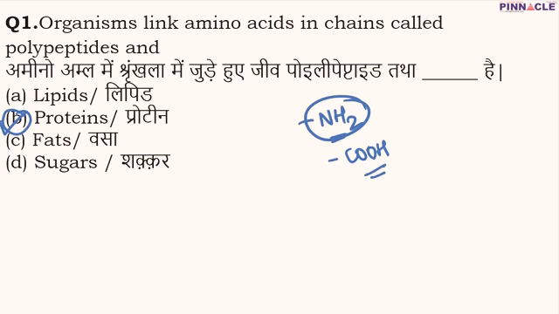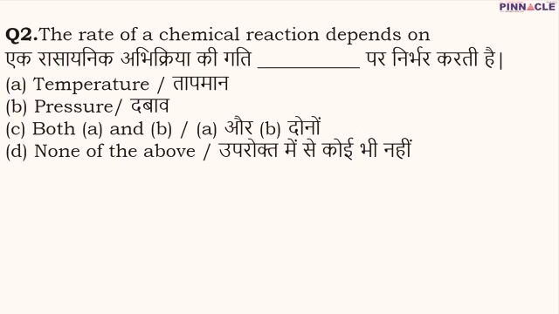Now coming to question number 2. It has been asked that the rate of chemical reaction depends on. We all know about chemical reaction. The rate of chemical reaction depends on temperature. Obviously, it depends on temperature. In general reactions, with the increase in temperature, the rate of a chemical reaction also increases. Also, the rate of chemical reaction depends on pressure. Therefore, we can say that the rate of chemical reaction depends both on temperature as well as on pressure. Therefore, the correct option is going to be C, that is both A and B.